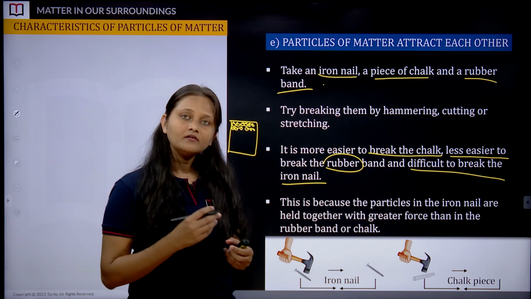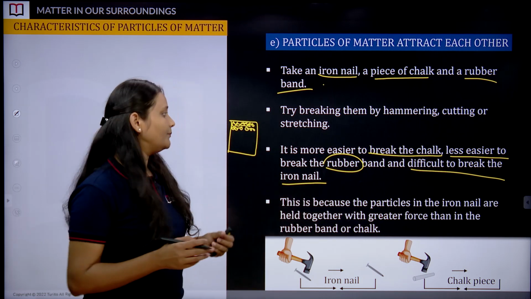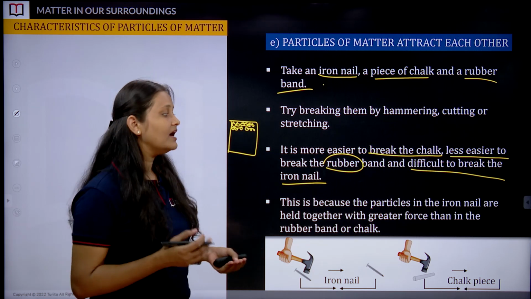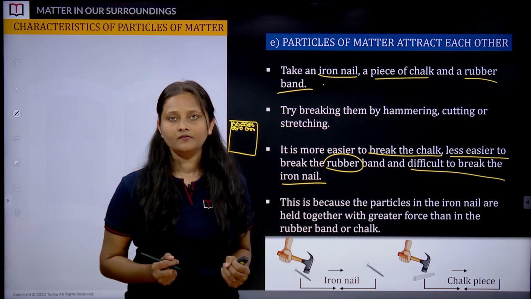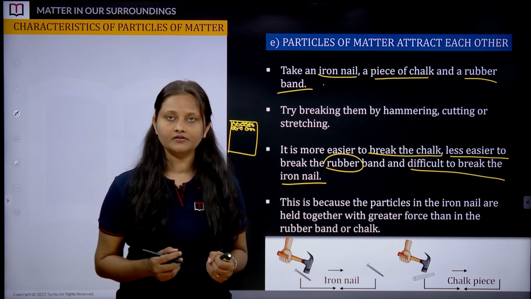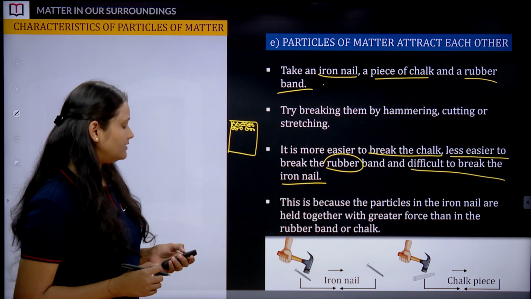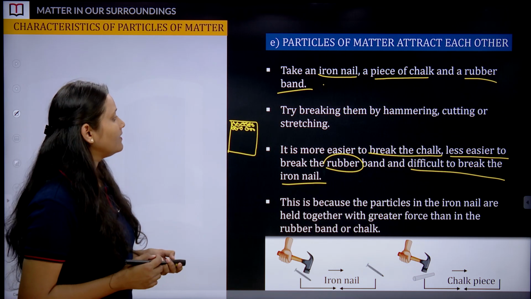And because of that the chalk can get broken down easily compared with the rubber band, and the same happens when we compare it with the iron nail. These particles have a tendency to stay together, they attract each other. So that's all about the properties of particles of matter.